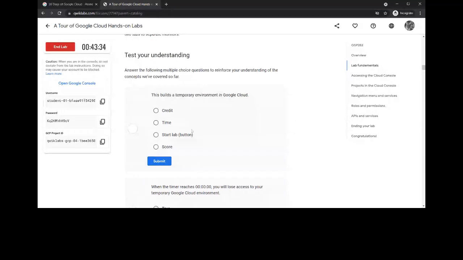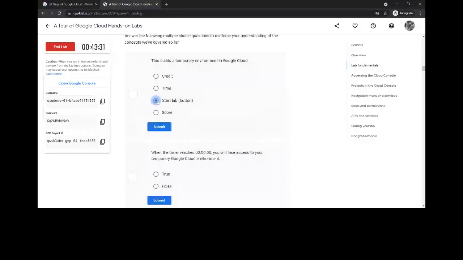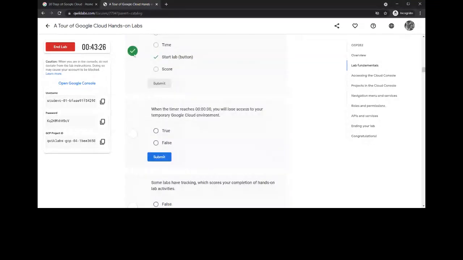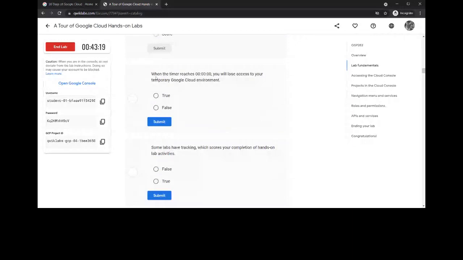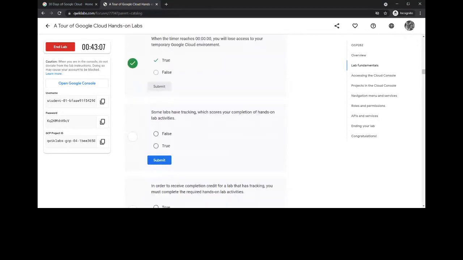So the answer to this question is Start Lab. After submitting your answers, you will see a green tick, which means it is a correct response. The next question: when the timer reaches 00:00, you will lose access to your temporary Google Cloud environment. It's true. For the next question: some labs have tracking which scores your completion of hands-on lab activities. It is also true.